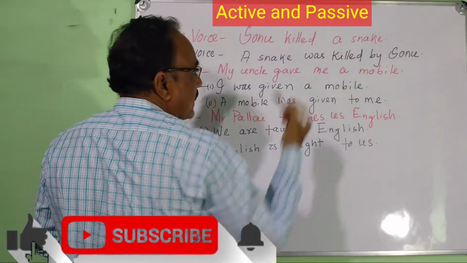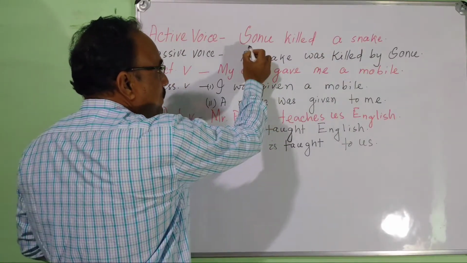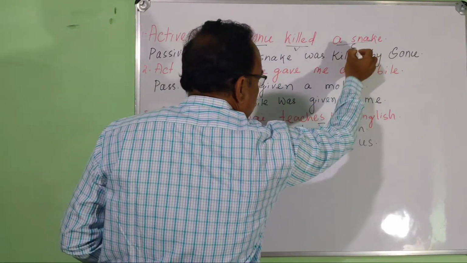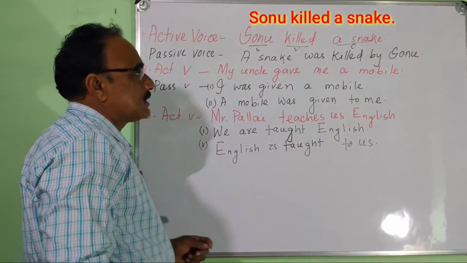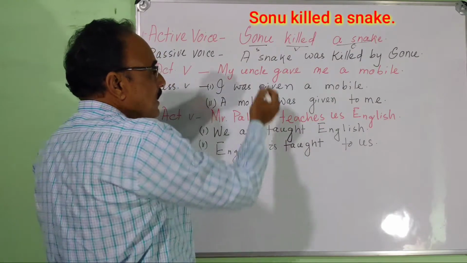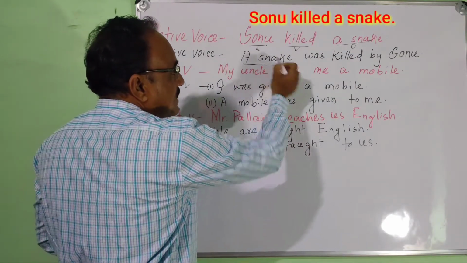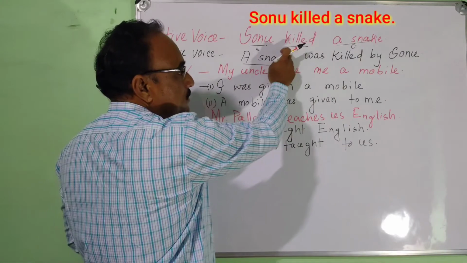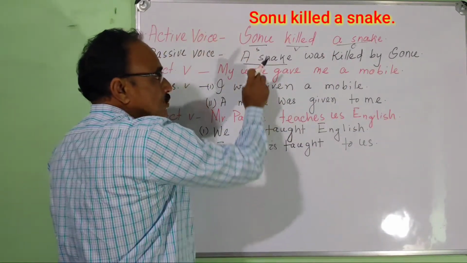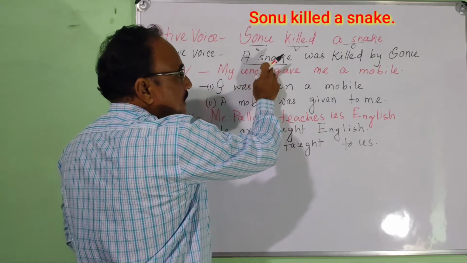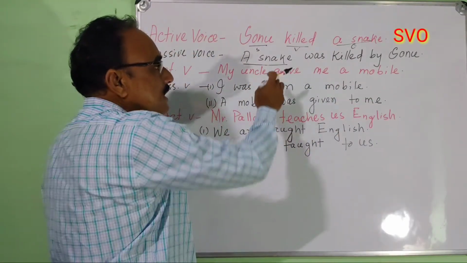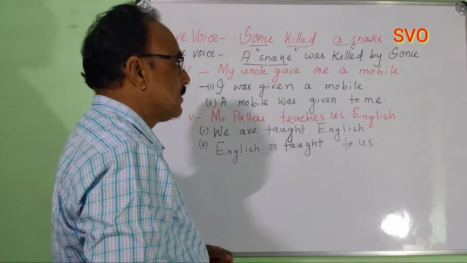Sonu killed a snake. Sonu is the subject, killed is the verb, a snake is the object. You know that when you change into passive, the object will be the subject. Look here. Object, a snake. It is past simple, so it was killed by Sonu. The subject here is the object. A snake was killed by Sonu. It is SVO pattern. Okay?